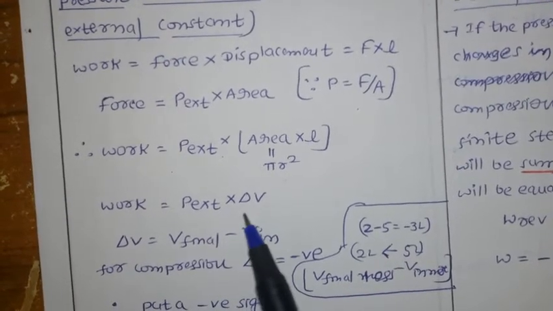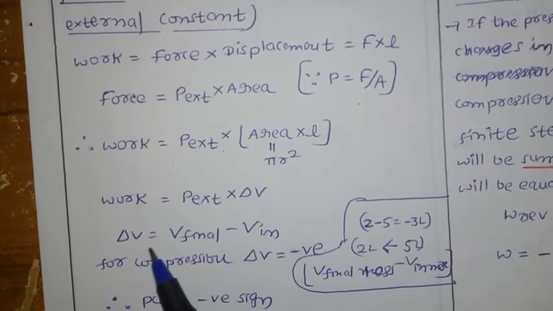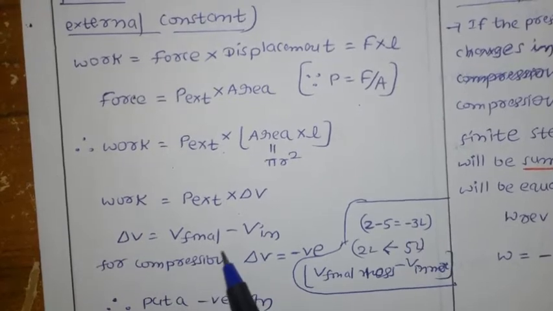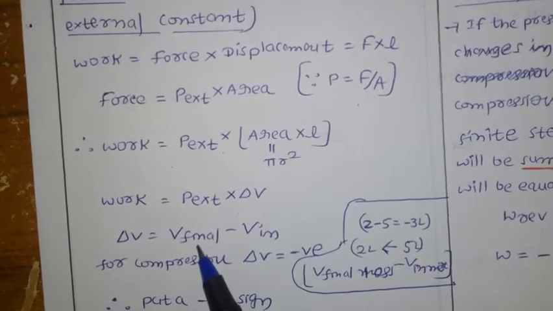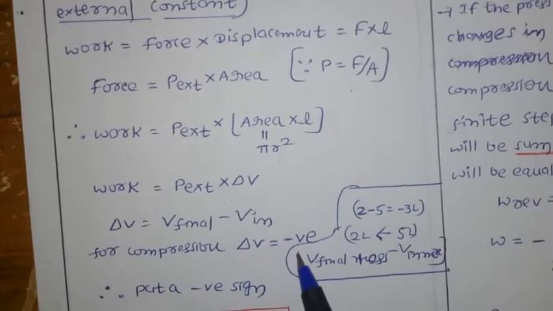Change in volume, as we already discussed, depends on the final state and the initial state, since volume is a state function. So delta V equals V final minus V initial. You have to take final minus initial, not initial minus final. For compression, delta V is negative.